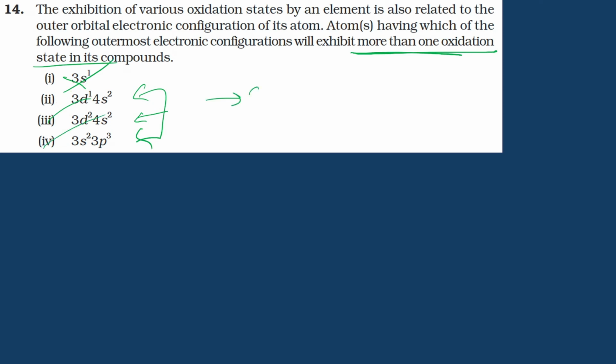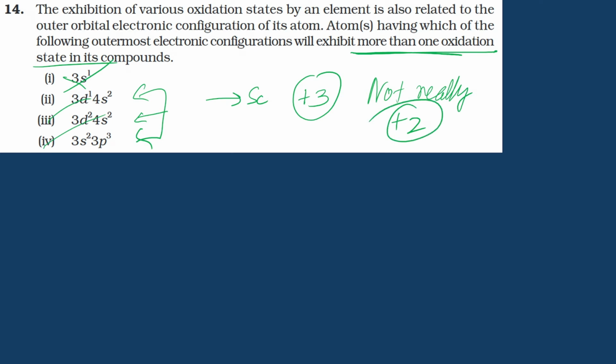जिसकी वजह से स्कैंडियम, the first one, it only shows a +3, not really +2, right? ये knowledge वाली बात है more than logic, right? Because from logic you would say कि यार 4s2 निकल जाएगा तो 2 दिखाएगा, 4s2 और 3d1 निकलेगा तो 3 दिखाएगा, but that could get you stuck, right?